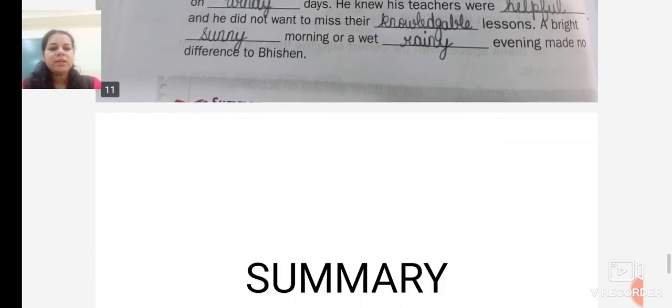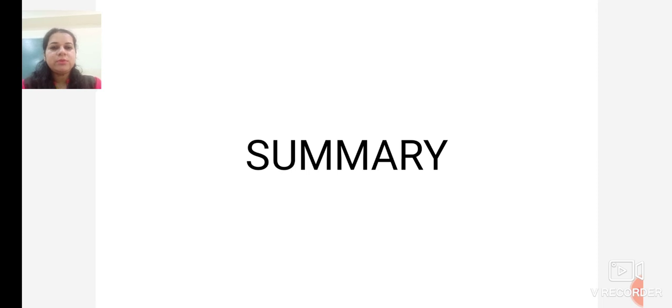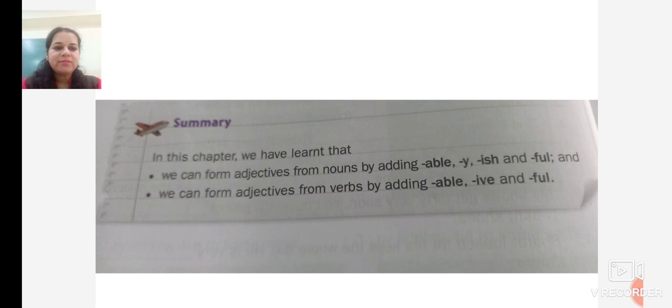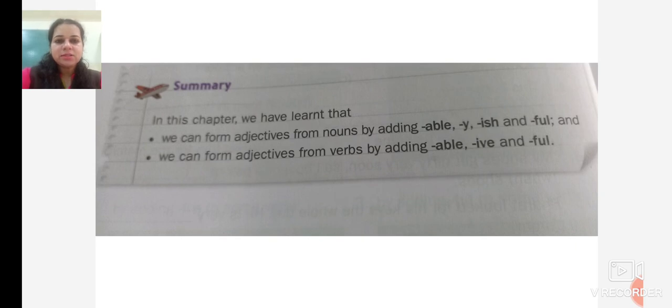Now we move ahead with the summary, what we all learned in this lesson. In this chapter, we have learned that we can form adjectives from nouns by adding able, ish and ful. And we can form adjectives from verbs by adding able, ful. Students, here we finish with our lesson 5.